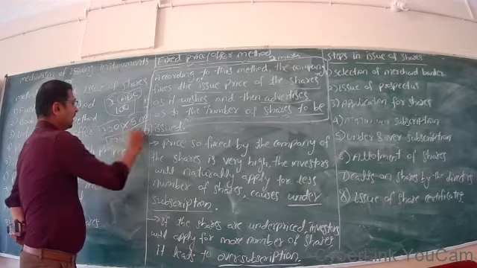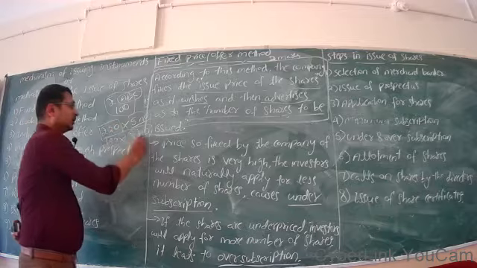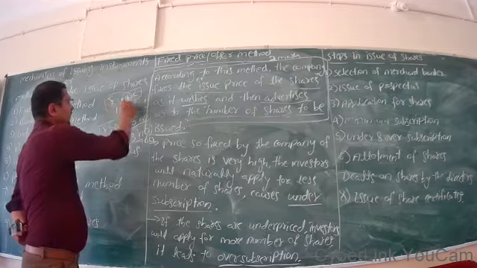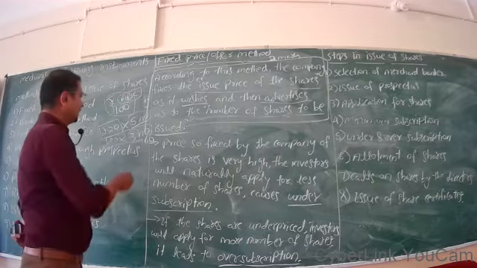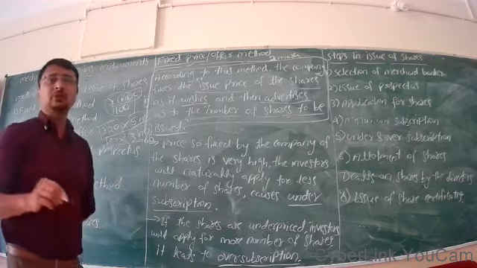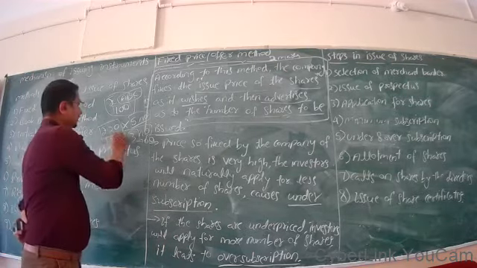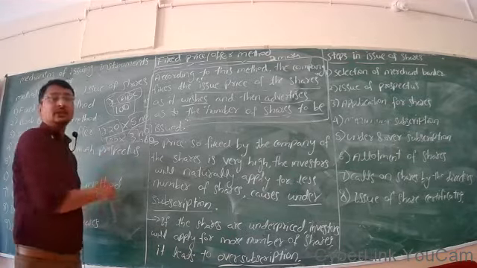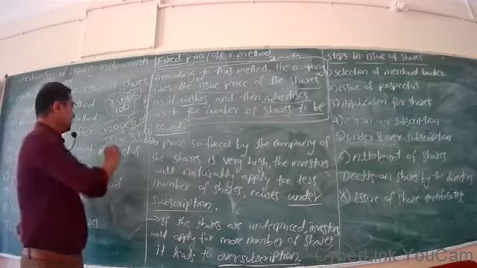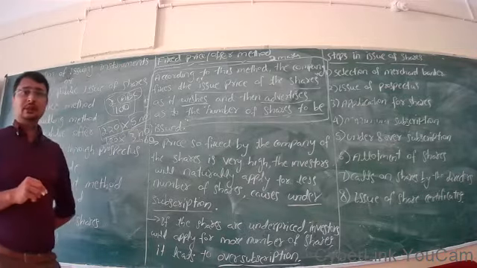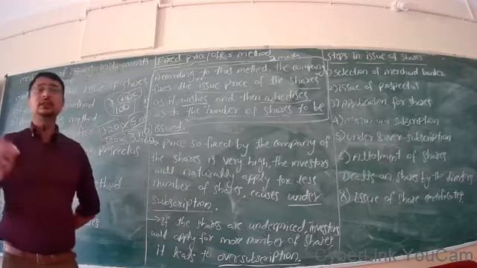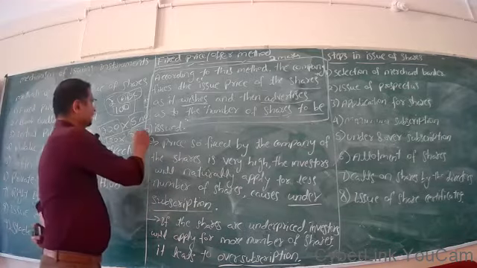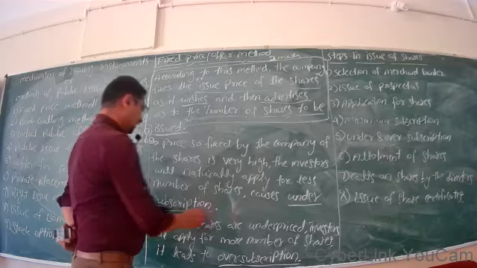So the capital raised by the company is rupees 20 into 3 shares, which is only 60. The company intends to raise rupees 100, but eventually succeeds in raising only rupees 60, because the price was too high and individual investors think the issue price is too high. So only 3 shares are subscribed, and the company could raise only rupees 60 instead of rupees 100. Rupees 60 is lesser than 100. It is called under subscription.